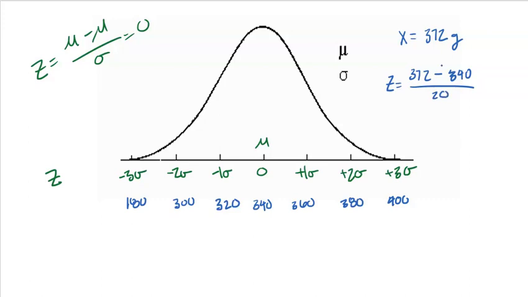I will say this, when you calculate this, please do the top first. So do 372 minus 340, hit enter, and then divide. I'll get kids that do it all in one line on their calculator, and they don't follow order of operations, they get a very wrong answer. So hit enter first, then divide by 20. That's a z-score of 1.6, okay? So that means that I fall right about here, right? Here's 1, here's 2, 1.6 would be right about there.